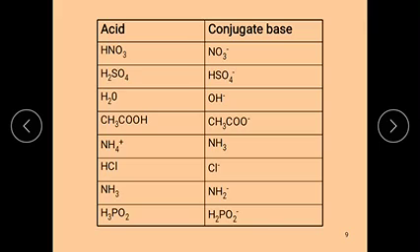H3PO2 is an acid, its conjugate base is H2PO2 minus. These are some examples of conjugate acid base pairs.